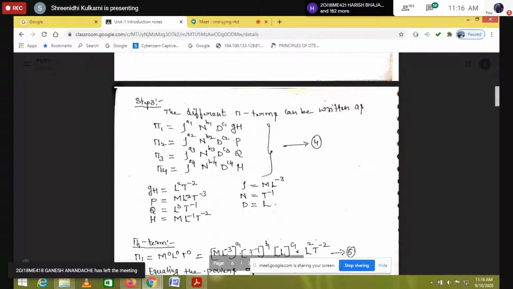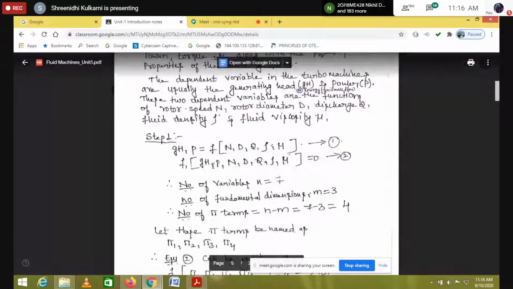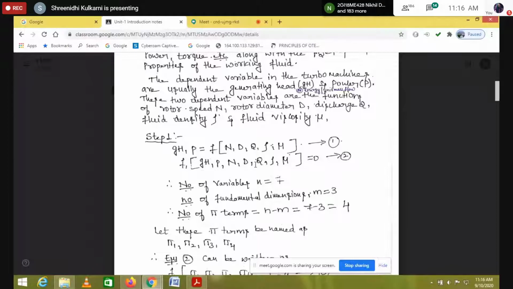Next, totally we have the 4 pi terms. So what is pi 1? I wrote rho to the power of a1, N to the power of b1, D to the power of c1, and gh is the non-repeating variable. You just come here. Which ones did I use? I used rho, N and D. So round off rho, D and N here.